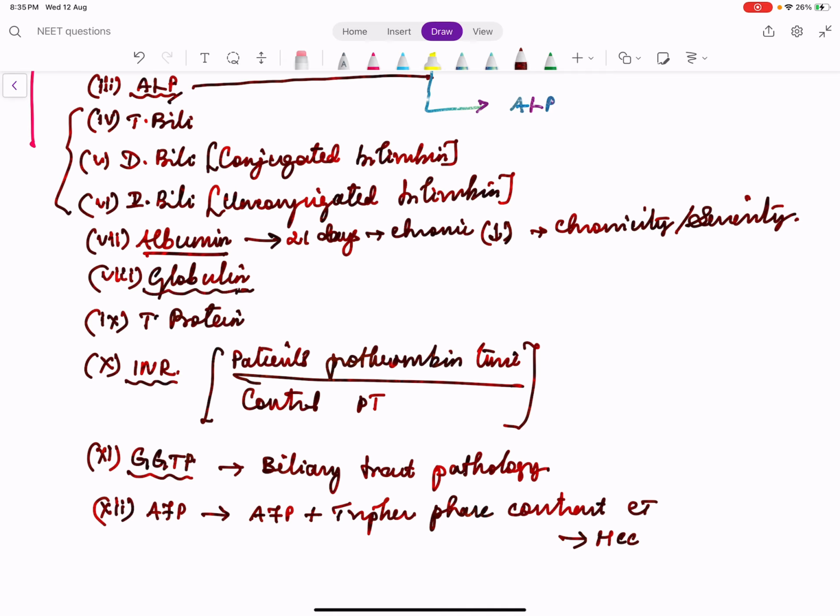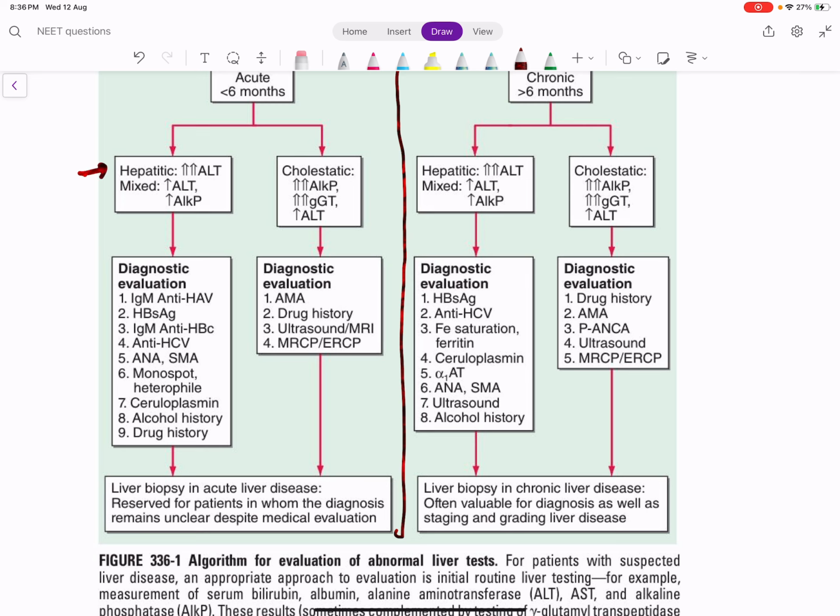So putting those things together, if there is a suspected liver disease, we have to classify based on the duration into acute and chronic. So we will take acute liver diseases. Remember, we are discussing liver diseases here, we are not discussing isolated hyperbilirubinemia. So if there is a liver disease, I told you either ALT or AST should elevate or ALP should elevate, plus bilirubin should elevate.